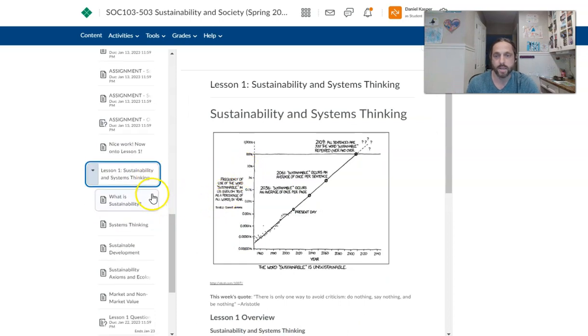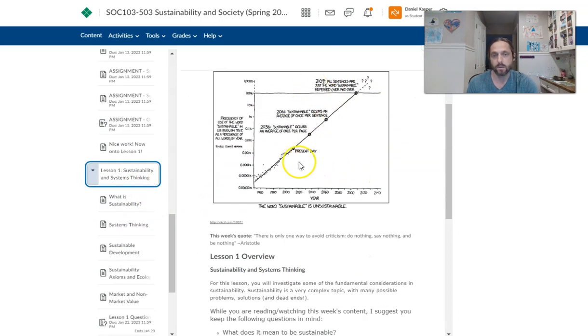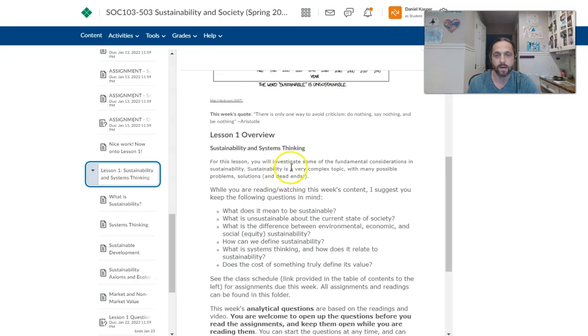Each lesson is structured the same way. I usually put a little cartoon at the top or some kind of thought-provoking picture or image. I usually put a quote up there, and then I give you an overview of what we're going to go over that week.